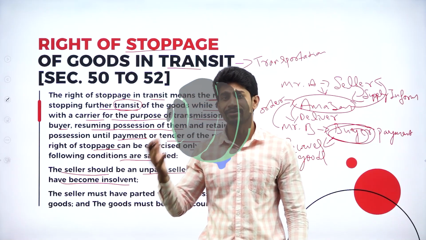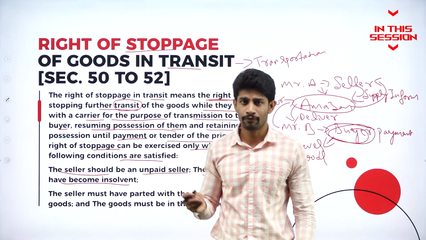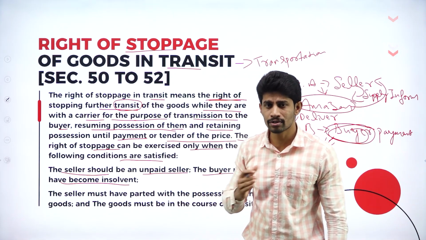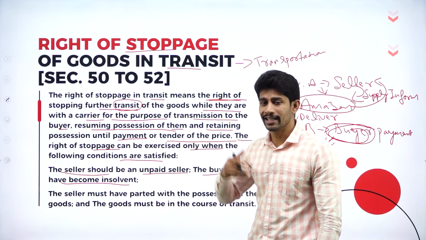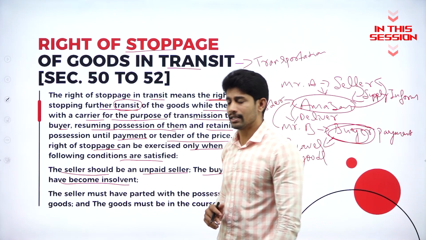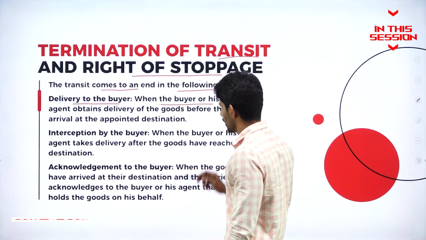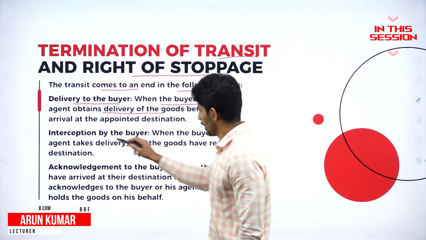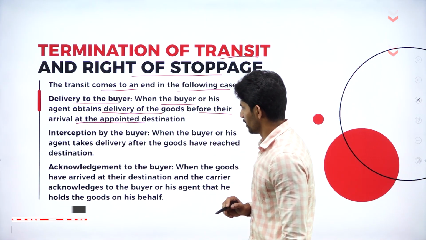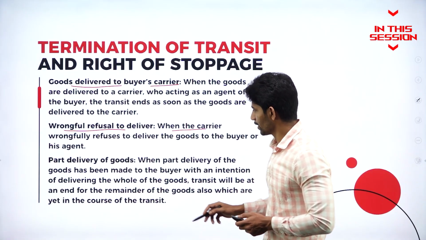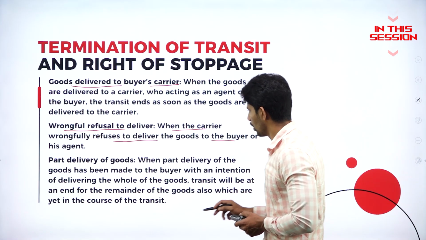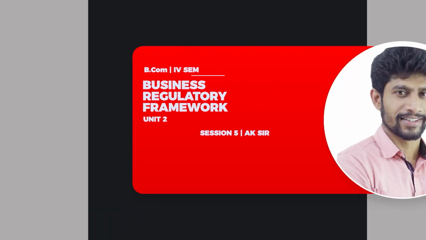If the buyer doesn't have the ability to pay the amount for the goods he purchased, then you can stop the transit of goods in between and take back those goods from the transit place. This applies when the buyer or his agent obtains delivery of the goods before their arrival at the appointed destination, or when the carrier wrongfully refuses to deliver the goods to the buyer or his agent.